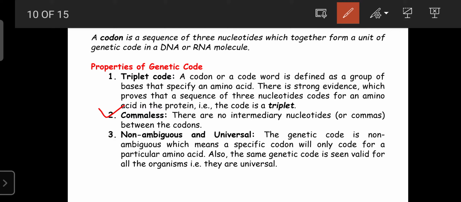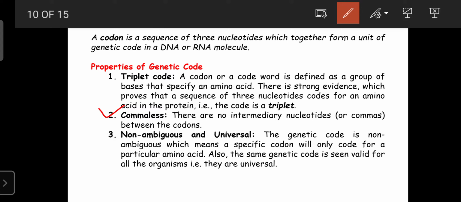As well as that, the genetic codes are non-ambiguous and also universal, so they do not duplicate. They are specific, coding only for a particular amino acid, and they are universally the same code. They never change. There is no variation from human being to human being.